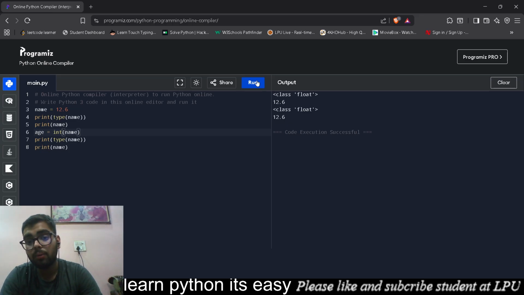See, now its class is float. Both of its classes are float. You know why? If it can't change, then there is no value error. Both of them are numerals. But the major issue is there is a decimal after the numeral, because we have written it like that. So at first its class is float, and at second its class is also still float. Because in Python or in any language, if you write any numeral after a decimal, it shifts its class from integer to float, double, or long. It doesn't matter.